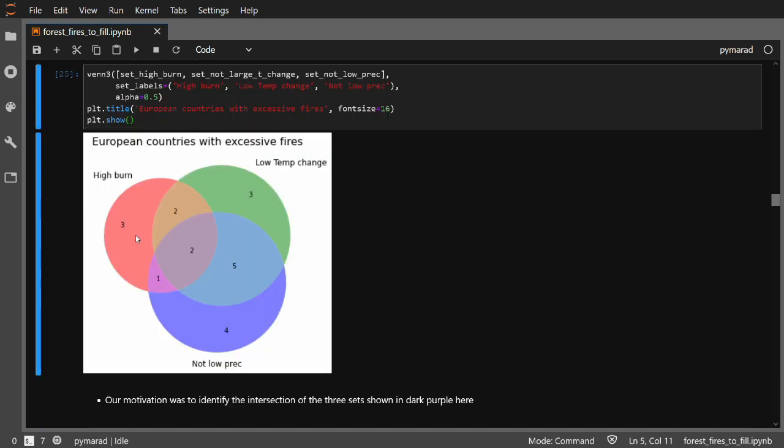You might recognize the structure of the Venn diagram, which illustrates how our sets are sharing the members, which are countries. Our first intersection was between high burn set and low temperature change. Those were these 4 countries, and intersecting the third, we kind of cut out this yellow part, 2 members, and we are left with the intersection of 2. For example, here we have 3 countries which are only present in the high burn set. So what we were after was this purple area here, and the other subsets could be derived by different combinations of intersection and union methods.